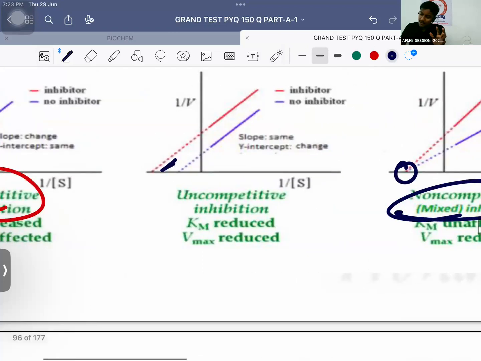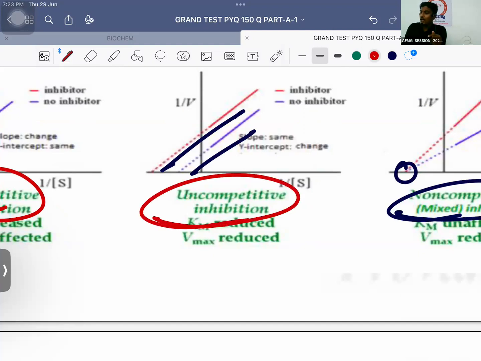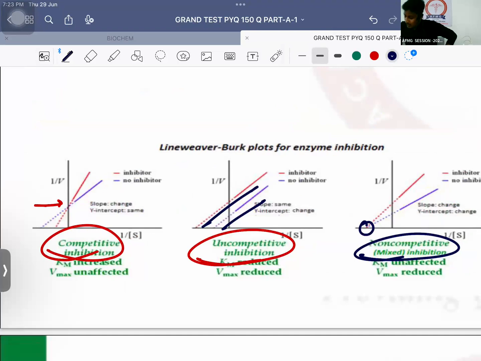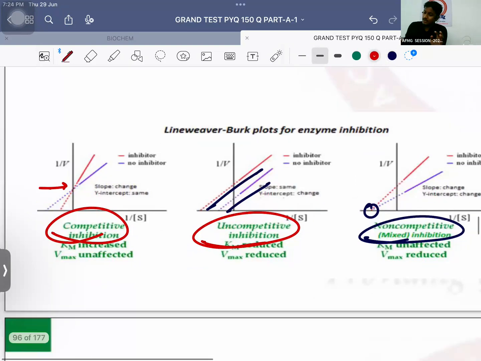And if both of them are parallel to each other, as if there is no relation between them, then that is an example of uncompetitive inhibition. So if both the lines are crossing, competitive inhibition. If they are forming a V shape, non-competitive inhibition. And if they are parallel to each other, uncompetitive inhibition. There can be no easier way to remember Lineweaver-Burk plots well. Okay? So that's it.